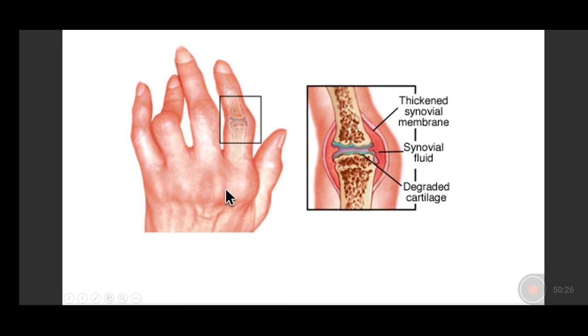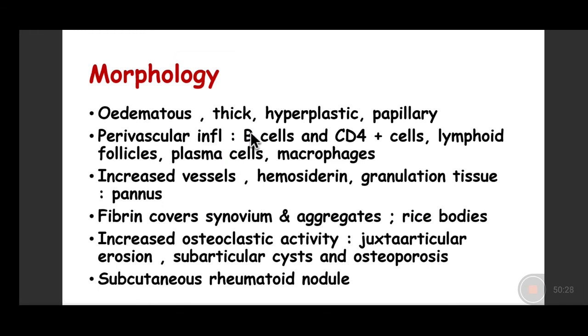So the patient has presence of hyperplastic papillary structures of the synovium, and this occurs because of the perivascular inflammation by B lymphocytes and CD4 positive T lymphocytes. The fibrin covers the synovium and forms aggregates. So when you aspirate out, you will get the fibrinoid material, fibrinous material, which is there.